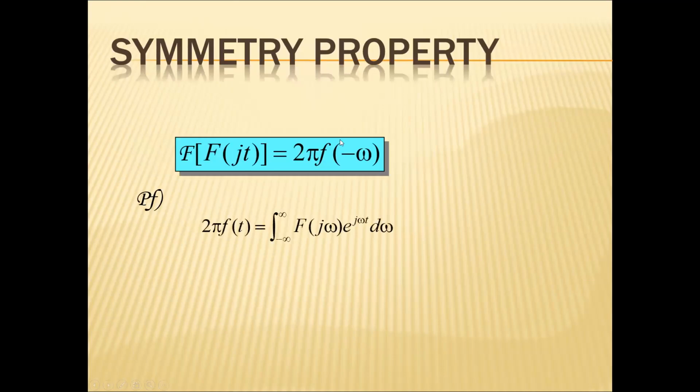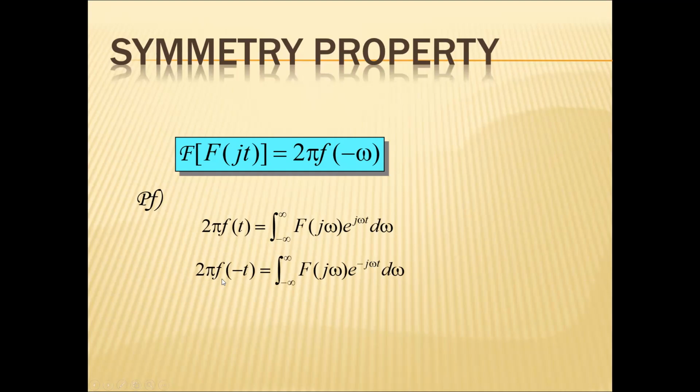So the symmetry property is another one. The Fourier transform of capital F of jt equals 2 pi into small f of minus omega. This can be proved by using the Fourier integral. So 2 pi into f of t equals the integral from minus infinity to infinity of F of j omega e power j omega t d omega. So replace t with minus t.